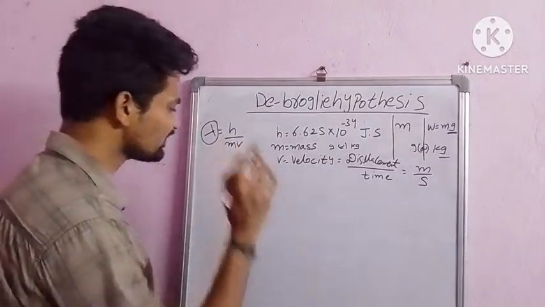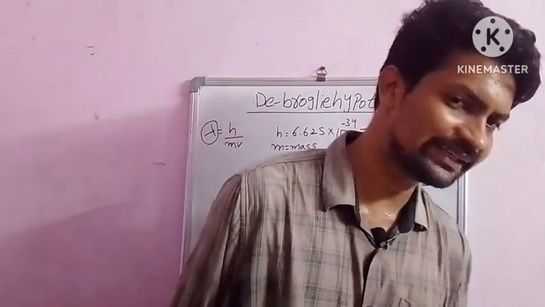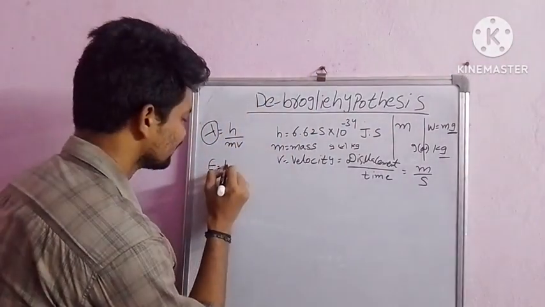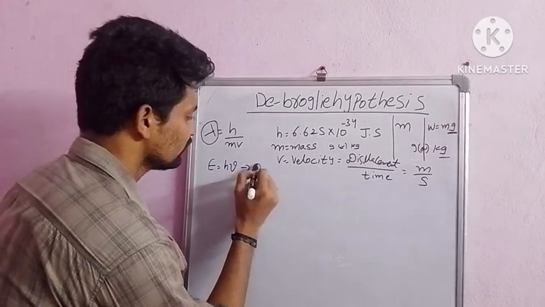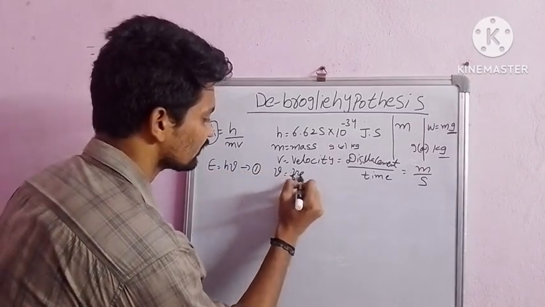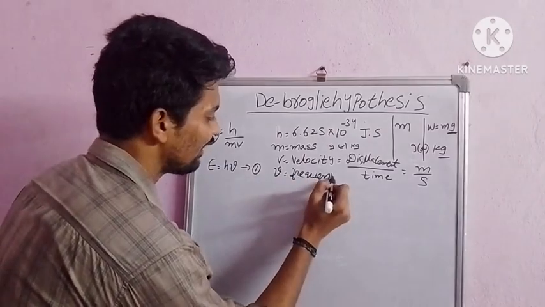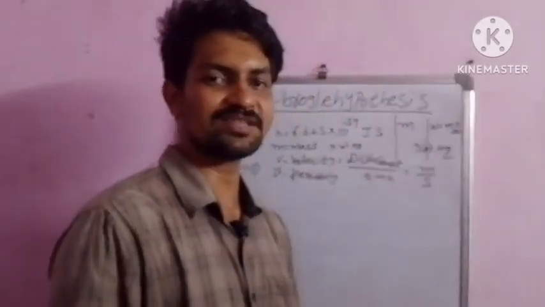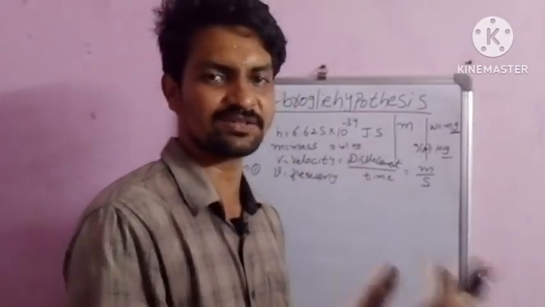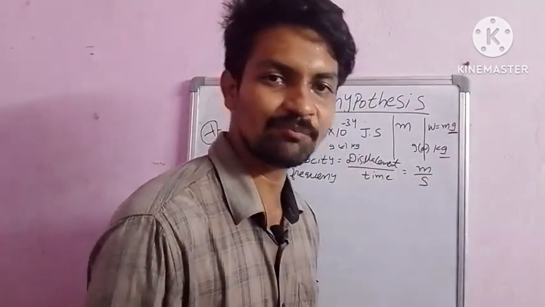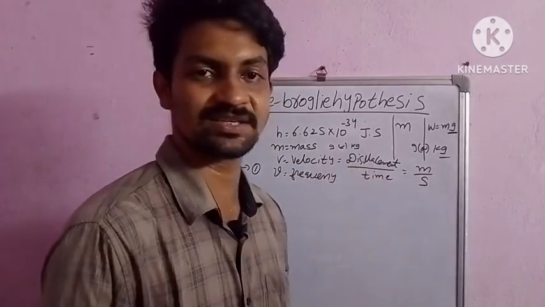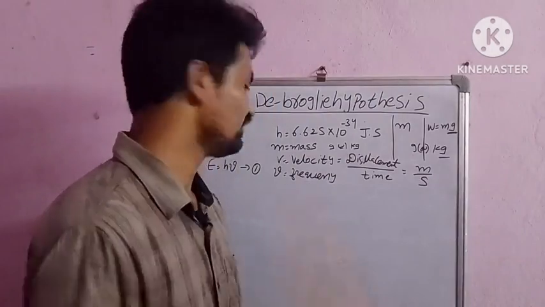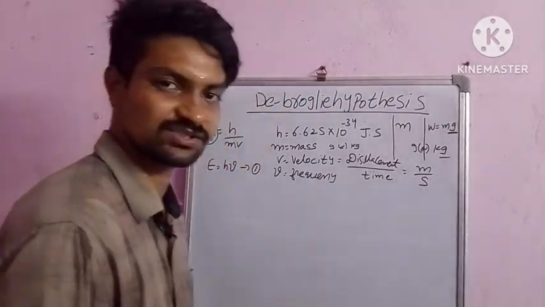This equation De-Broglie derived from E is equal to h nu, where h is Planck's constant and nu is frequency. We learned before that frequency is the number of oscillations per unit time, in 1 second, with unit hertz.